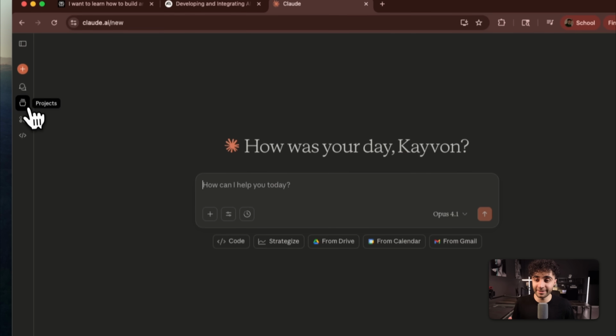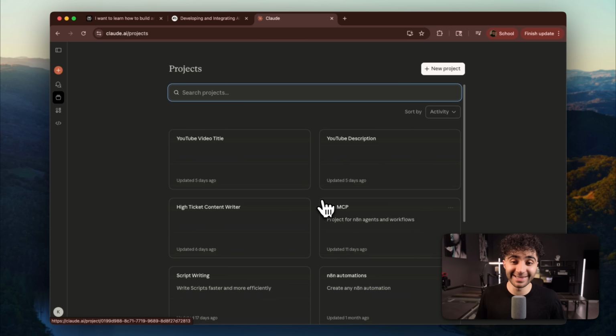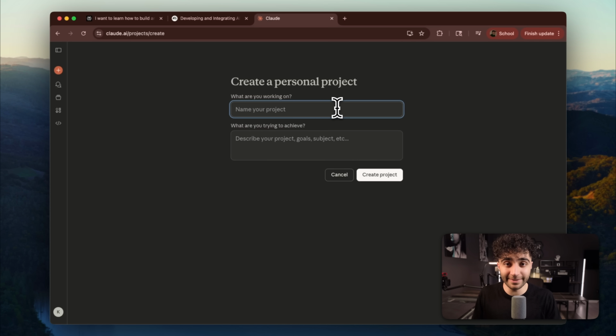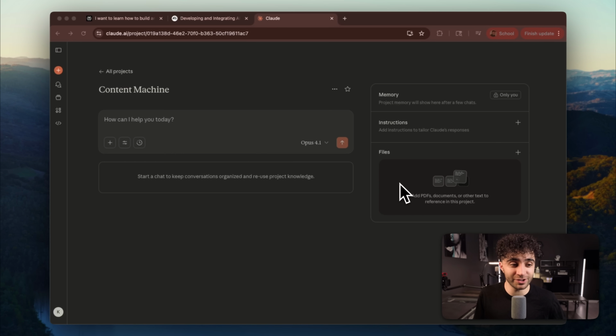Open Claude and on the left side, look at the projects tab. This is criminally underutilized. Let me show you how I set every single one of mine up. Okay, so let's create a new project and let's name this project Content Machine. Everything that you see on the right side, memory, instructions, and files, this is your project knowledge. And before you upload anything, you need to set custom instructions.